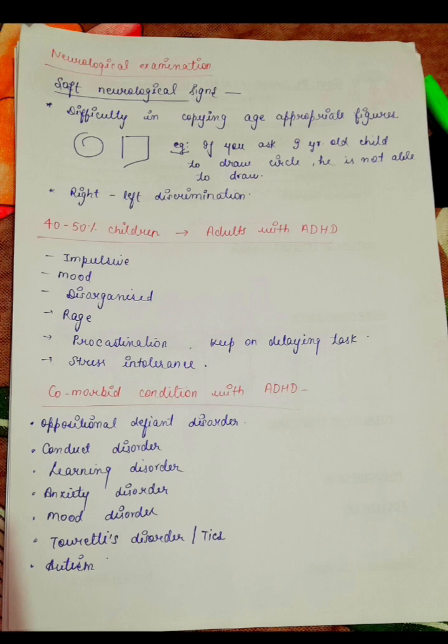Comorbid conditions with ADHD: oppositional defiant disorder, conduct disorder, learning disorder, anxiety disorder, mood disorder, Tourette's disorder, and autism. These are certain comorbid conditions with ADHD.